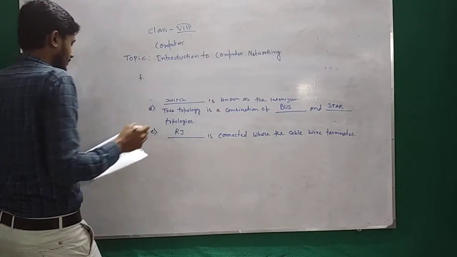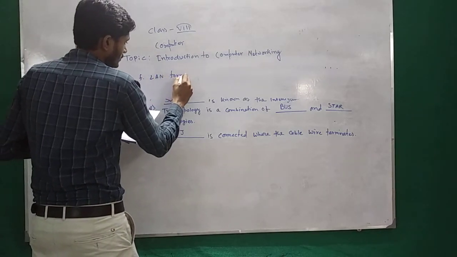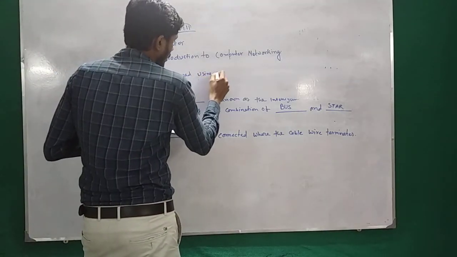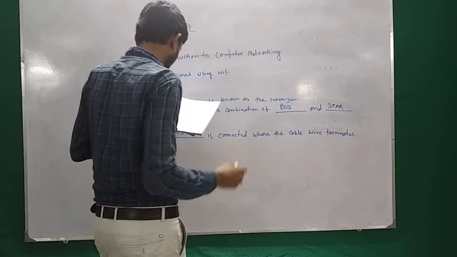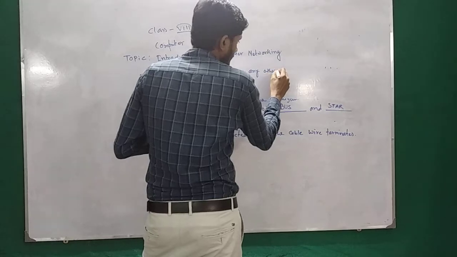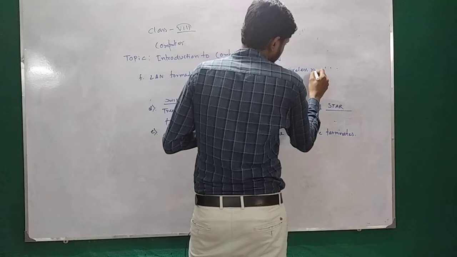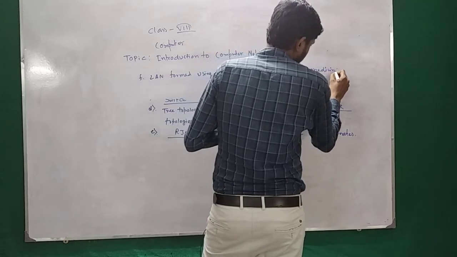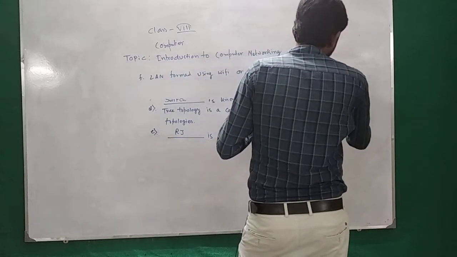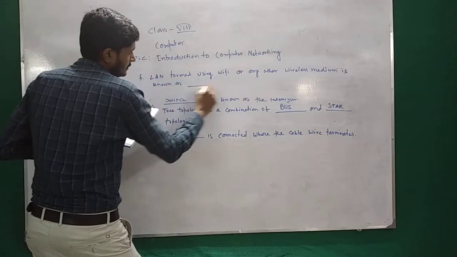So question number F. LAN formed using Wi-Fi or any other wireless medium is known as dash.